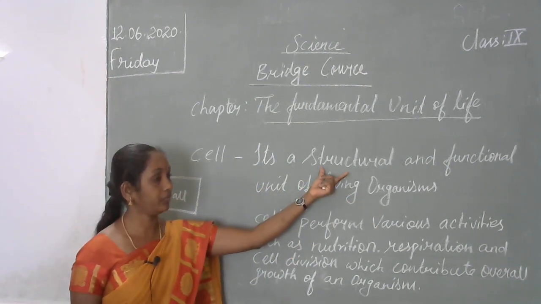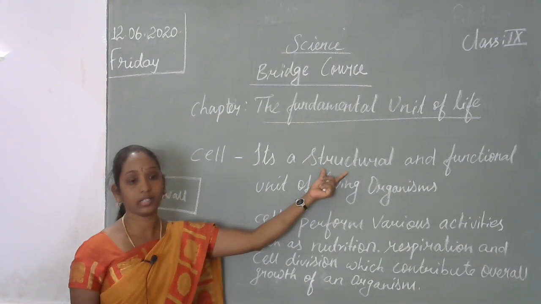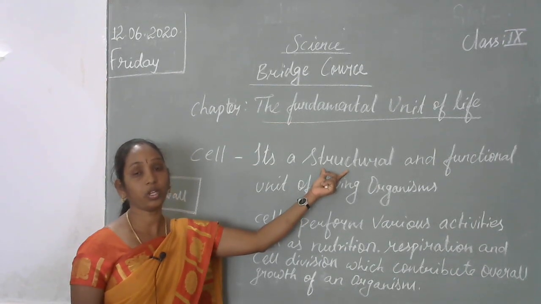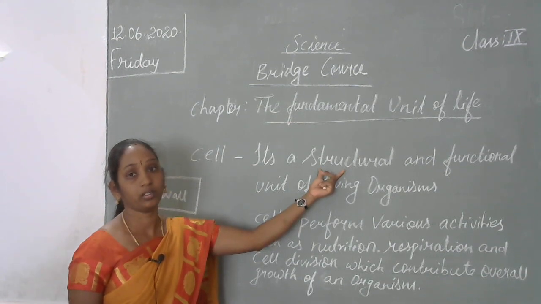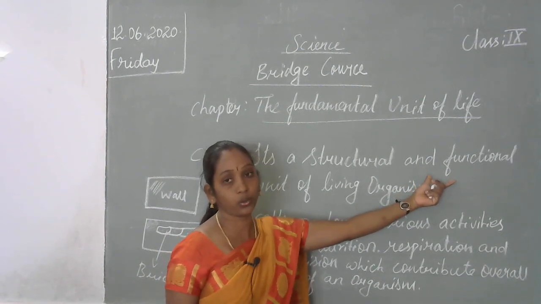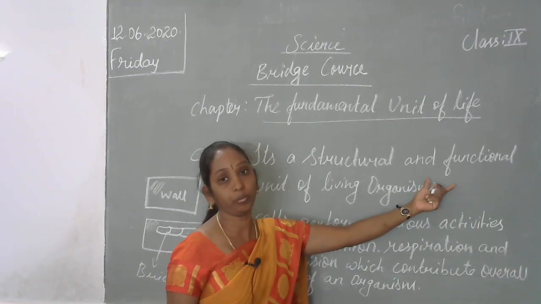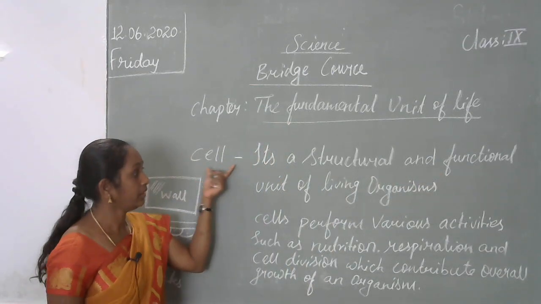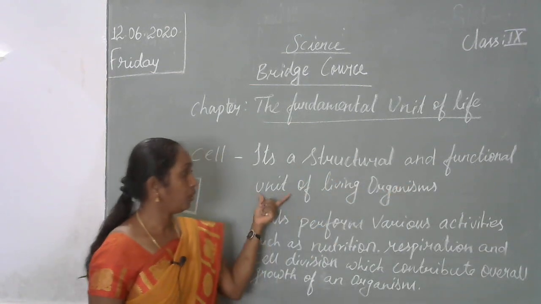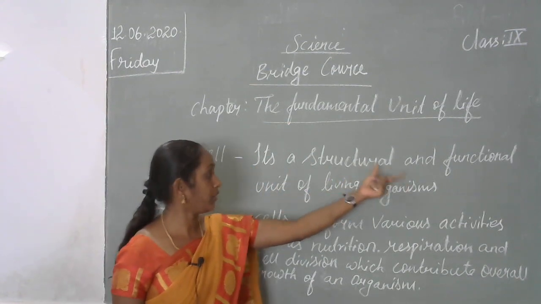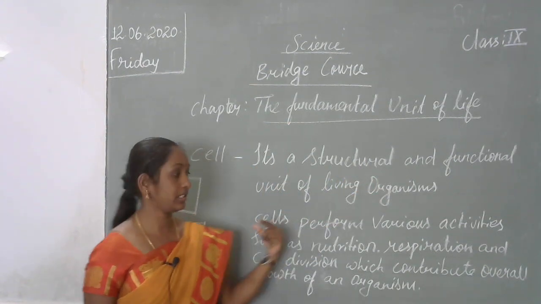What is meant by structure? You can see on a plant how it looks, on an animal how it looks. How the structure came, how it behaves, whether it is moving or not moving. Those characters, structural and functional, what it is doing, for example growth, for example movements in plants. So these are the functions. The cell alone decides the structure and function of a living organism. So the cell is the structural and functional unit of living organisms.